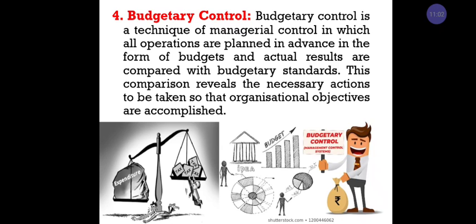If the result is positive, the organization achieves its goals. If the result is negative, the organization has to focus more and take necessary action to improve profit, or to achieve its goals effectively and efficiently.